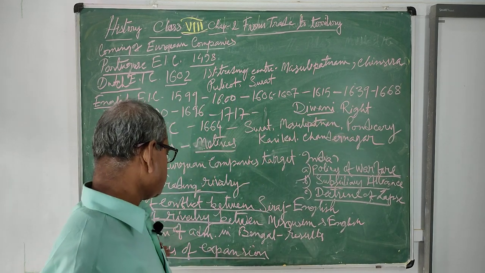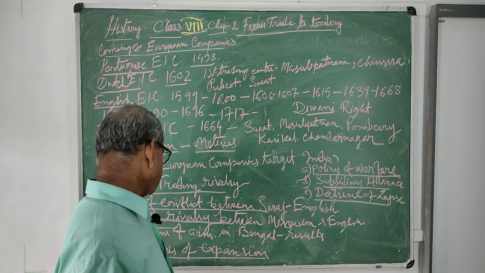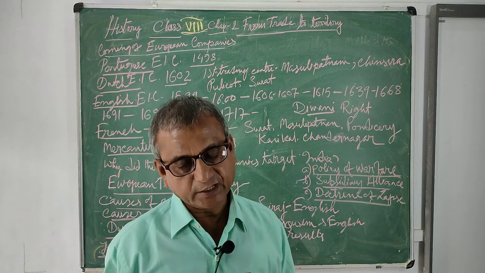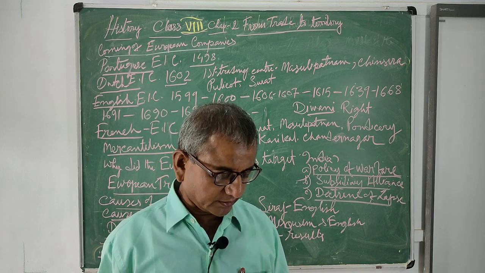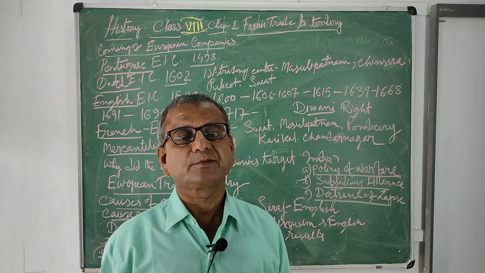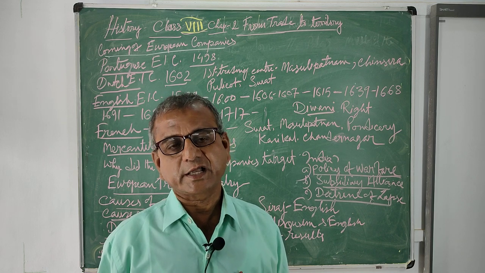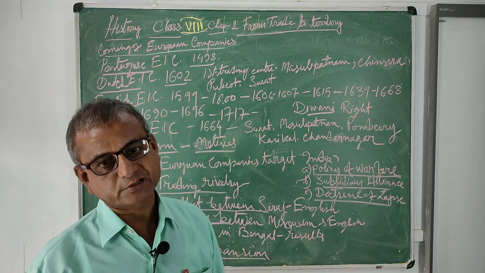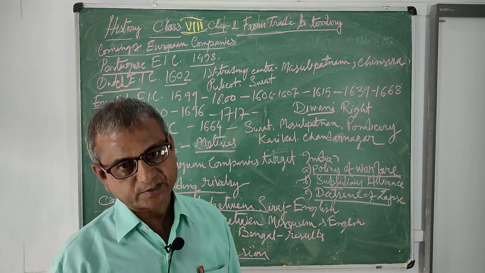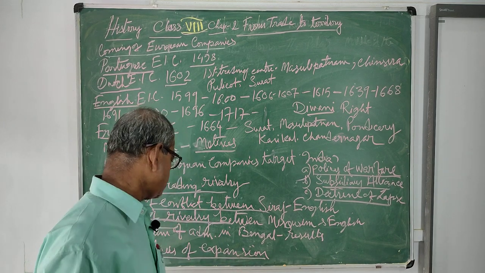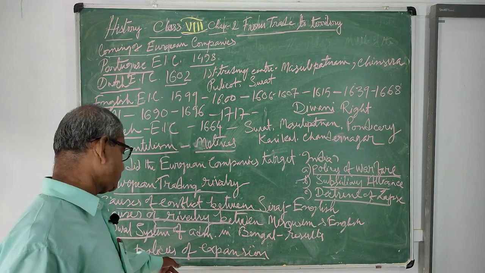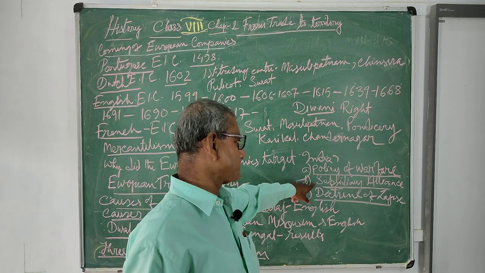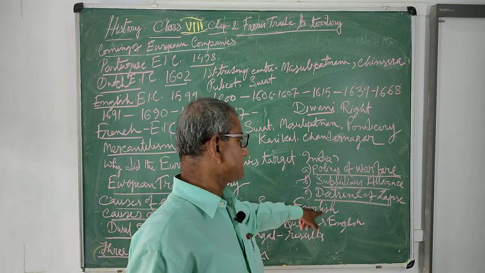Afterwards, the British were gradually expanding their empire in India, because they realized that without political expansion, they would not be able to carry on systematic economic exploitation in India. So naturally, establishment of political supremacy was very essential. We see that the British adopted three policies of expansion. What are the policies? Policy of warfare, policy of subsidiary alliance, and doctrine of lapse.